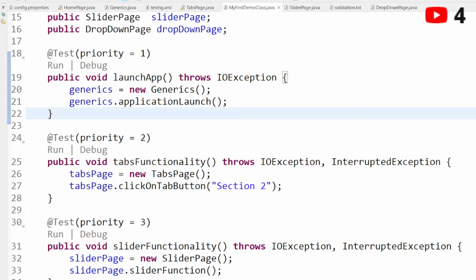But I will teach you how I made this from scratch, starting from the properties file, then creating the common functionality methods, then creating pages, then how we can create our actual test case, and then how I executed from the testng.xml file with the help of the priorities I mentioned. Without mentioning the priorities, how we can execute, we will also discuss, especially the testng.xml file as well.